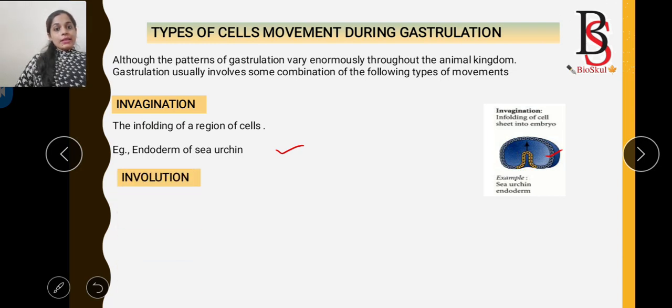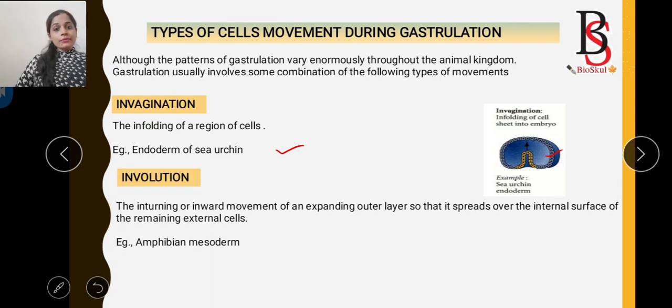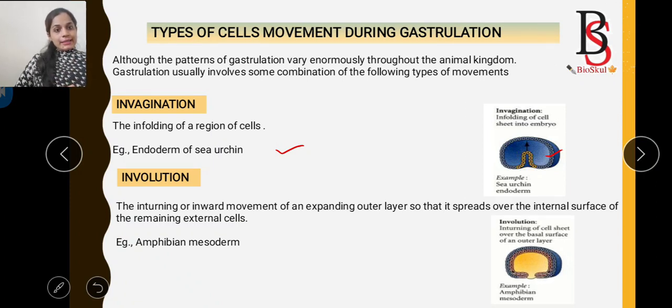The next one is involution. What is involution? Involution is the inward movement of an outer layer of cells. It is found during the formation of amphibian mesoderm.